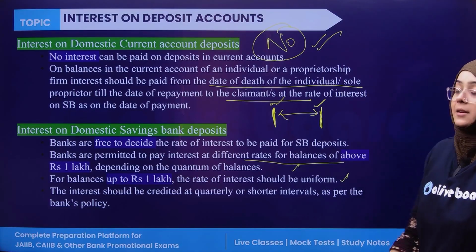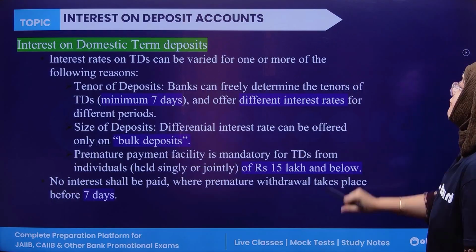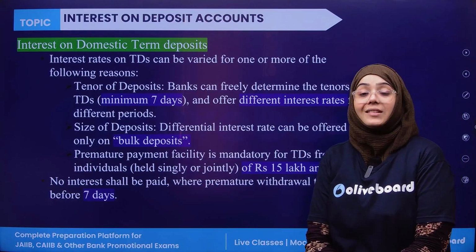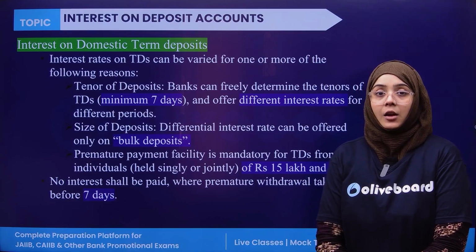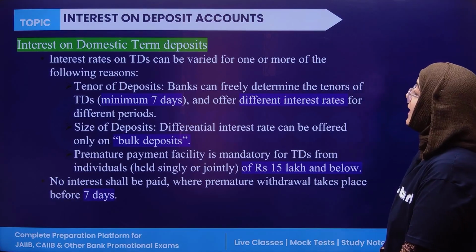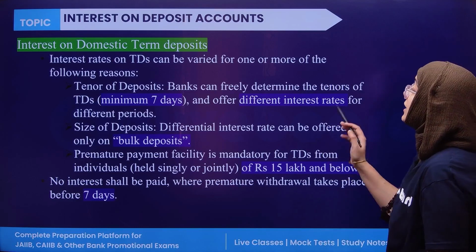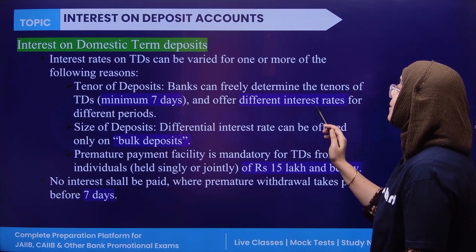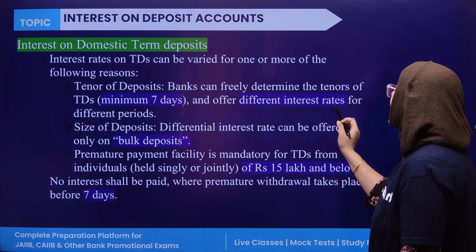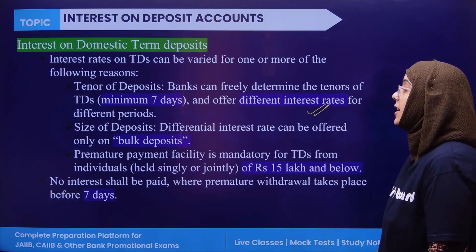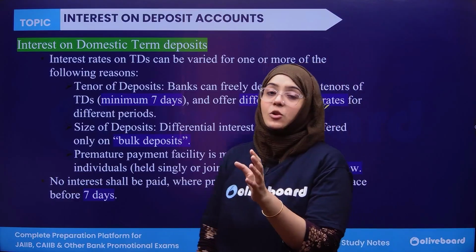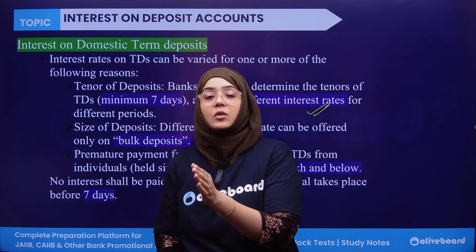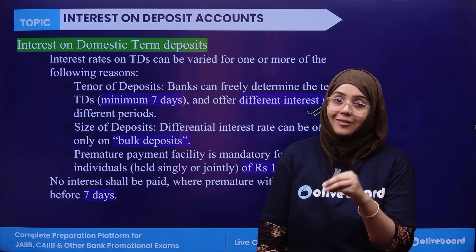Okay, done. Next, if we talk about the interest on term deposit, means fixed deposits, FDs. So first of all, they can vary. Okay, so the term deposit, the time period is minimum 7 days, and they can offer different interest rates for different periods. So it depends upon the period also. For example, you are taking an FD for 1 year, 2 year, 3 year, 4 year. It depends upon this also.